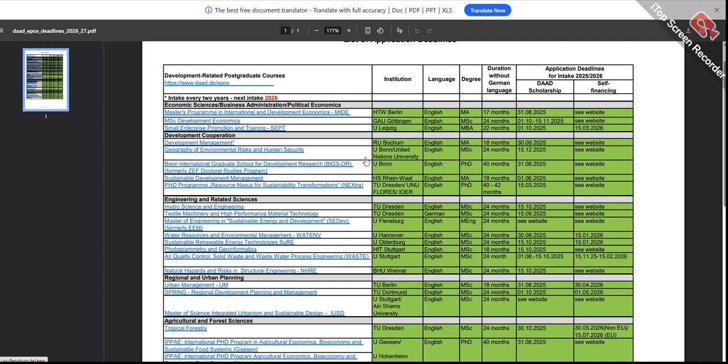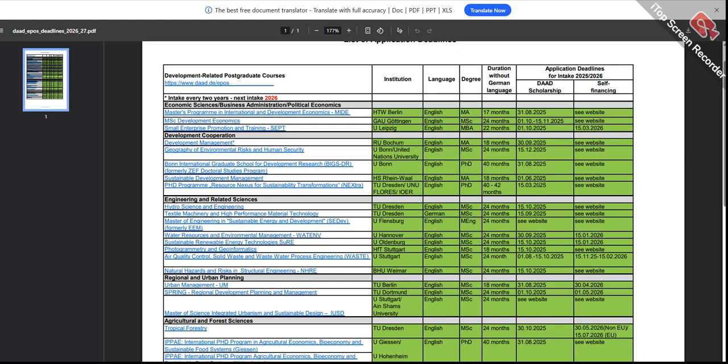They have written everything very clearly, like which courses are being offered in English or German, and what their degrees are. They have written what the duration is without the German language and with the German language. They have written the institute name as well, and you can see the application deadline for 2025 to 2026, with the time and date in that particular form. Okay, these are the DAAD scholarships.